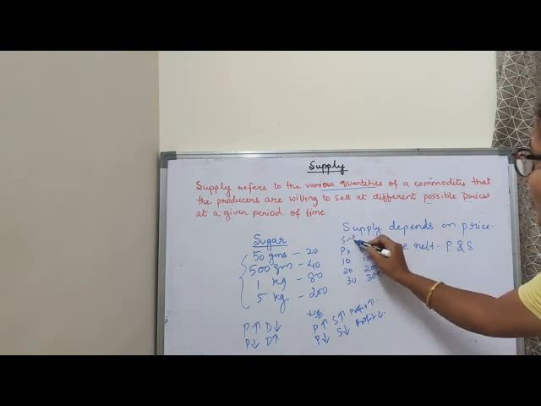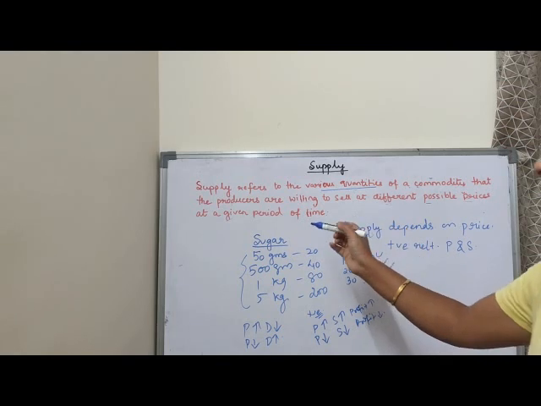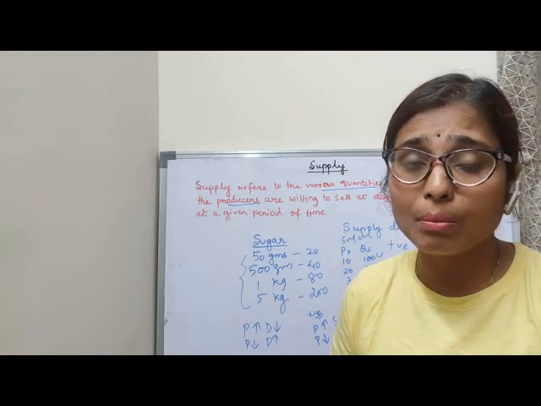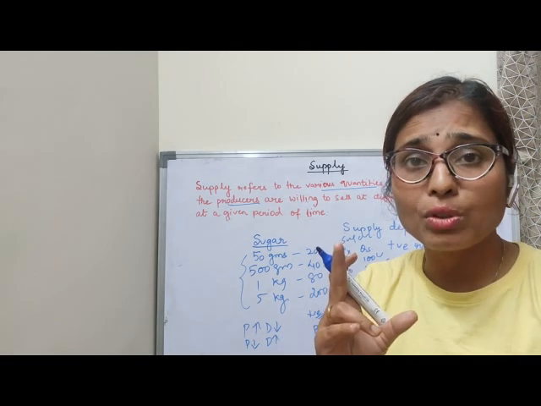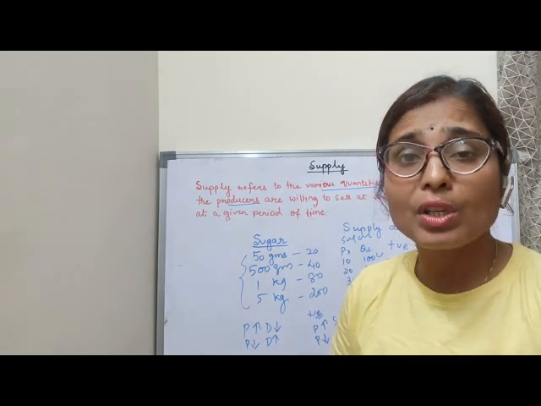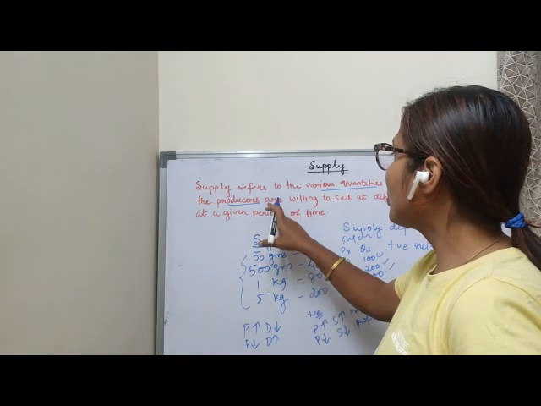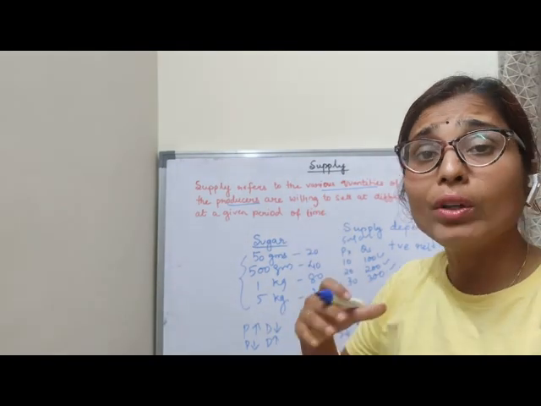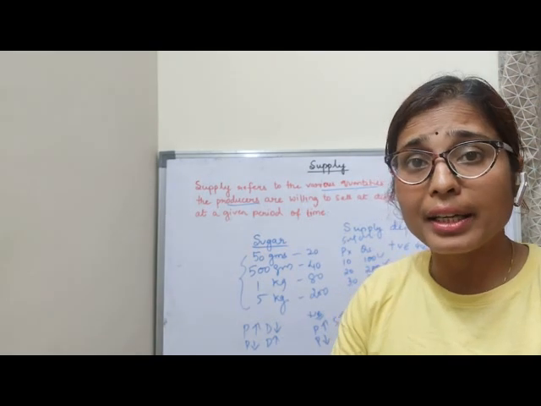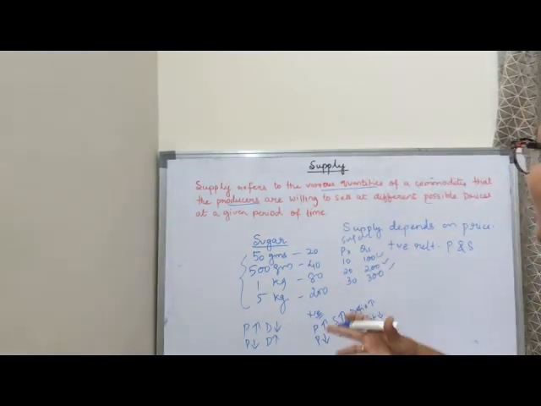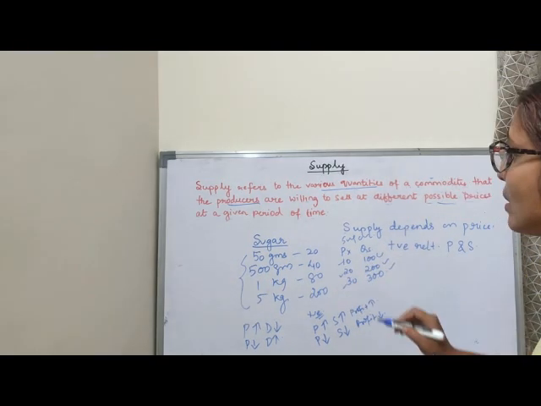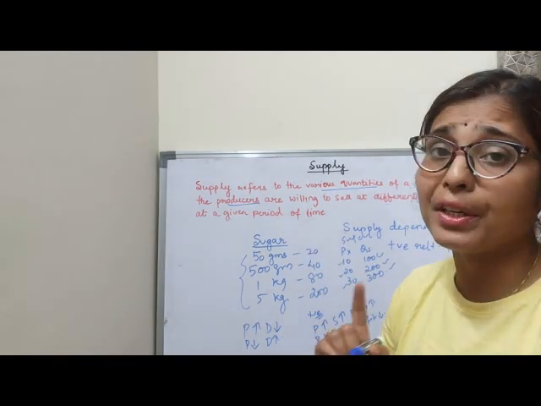Sugar I can take. Here the word producers is there. That means there are a number of producers who are selling the product. There is not only one producer. There are a variety of producers, a variety of quantities. So producers are willing to sell. Here it is not the actual sale he is doing. Only he is offering in the market. He is willing to sell at different possible prices. This is the price. At different prices he is offering at a given period of time.